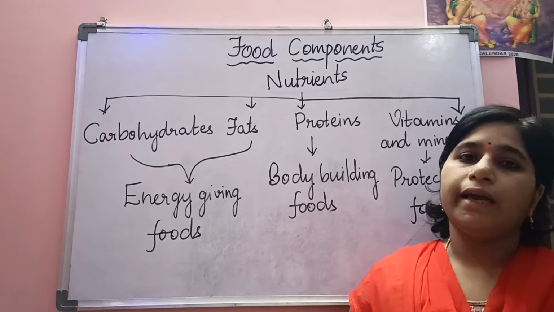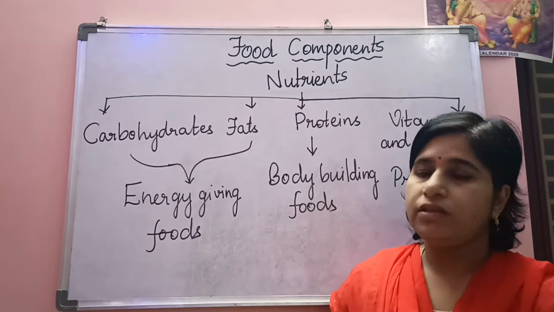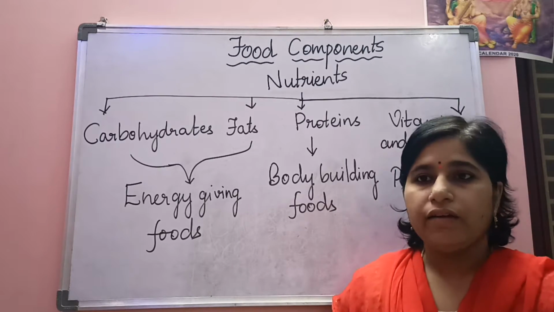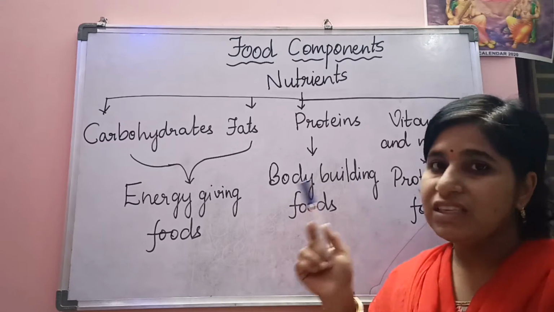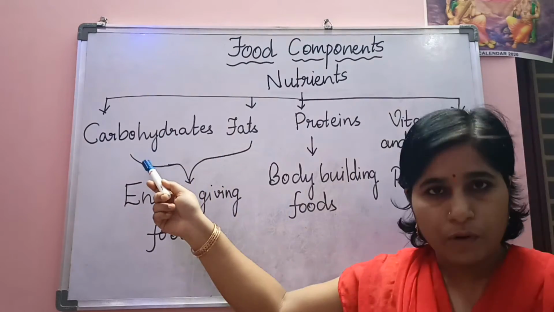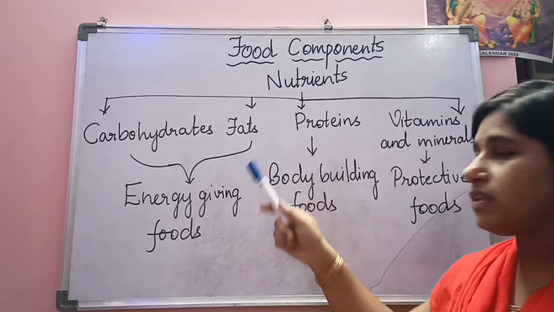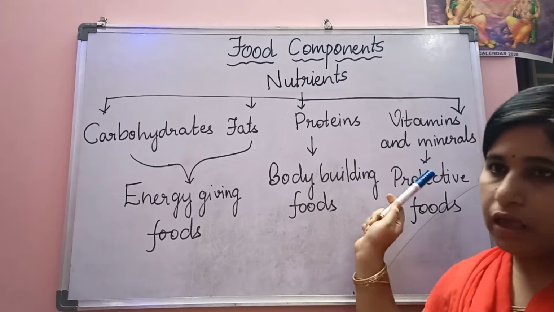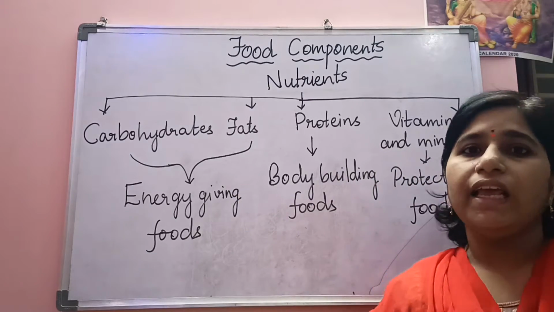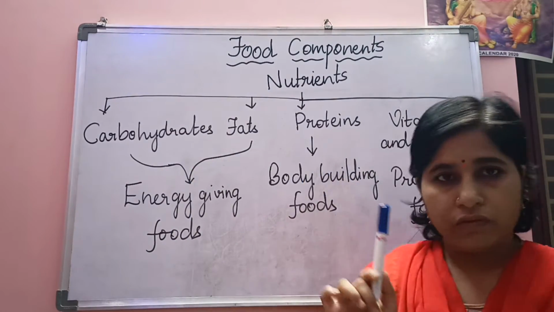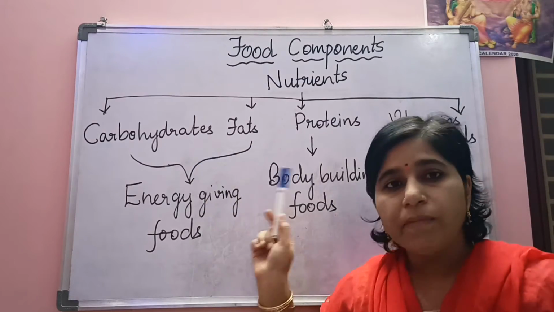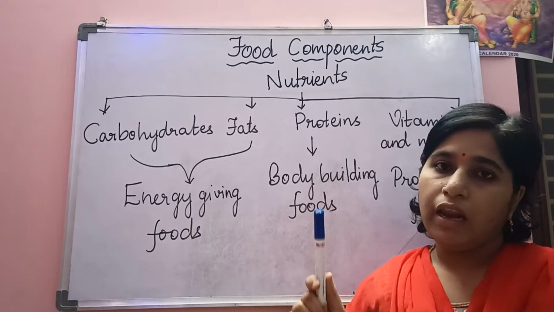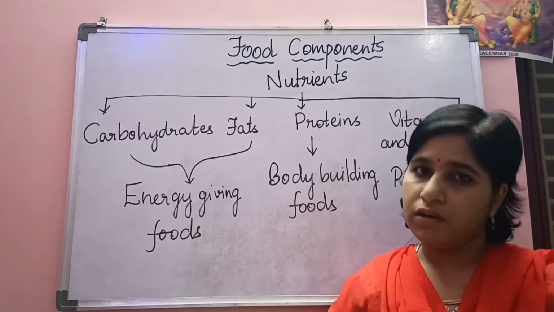Okay. So, how many types of nutrients are there actually? Here, majorly we have 4 different types of nutrients. The first one is the carbohydrates, the second one is the fats, the third one is the proteins, the fourth one is the vitamins and minerals. So, we should include daily in our diet all these 4 different types of nutrients. If we are missing any one of the nutrients from these 4 types, then we may suffer from different types of diseases.